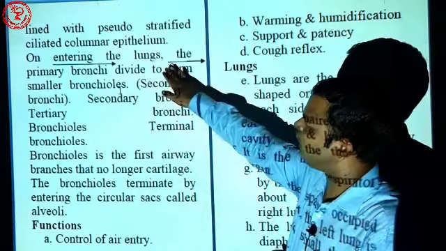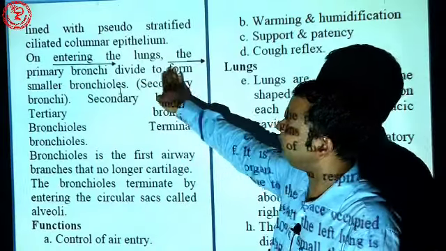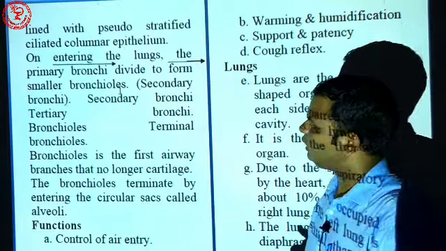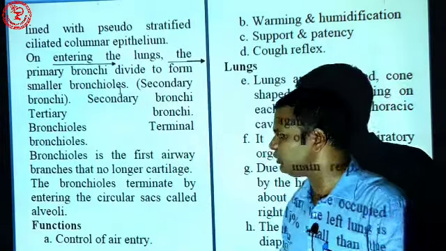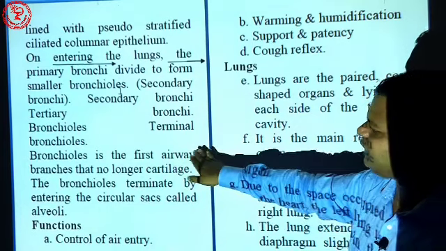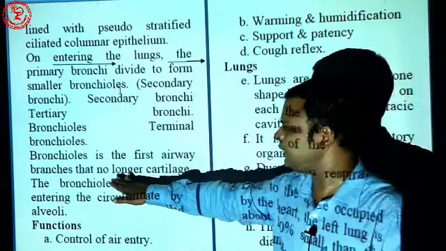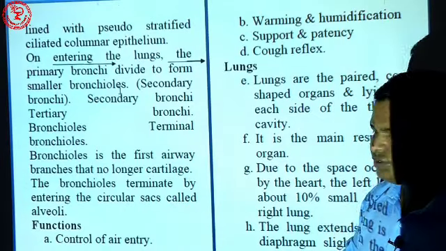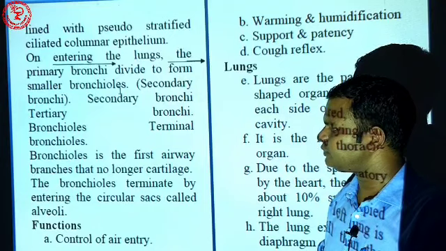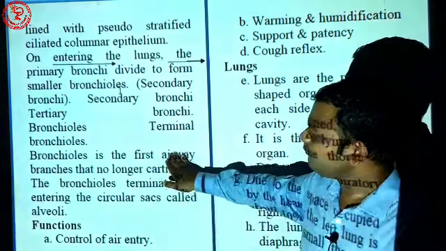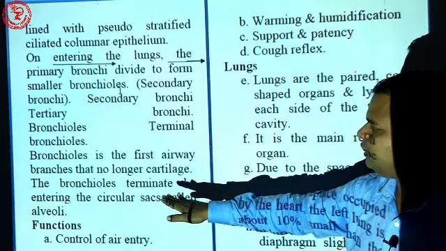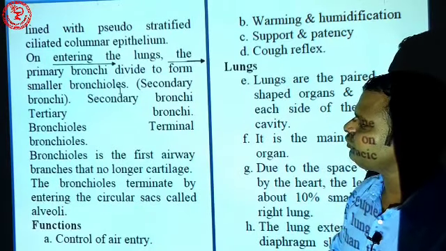On entering the lungs, the primary bronchi divide into smaller bronchi, that is secondary, then tertiary, then terminal bronchioles. Bronchioles are the first airway branches that no longer have cartilage. That means they are unable to contract or relax.